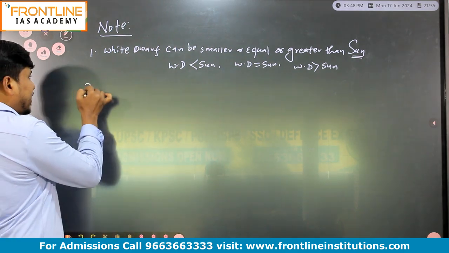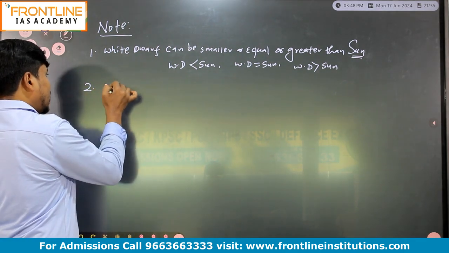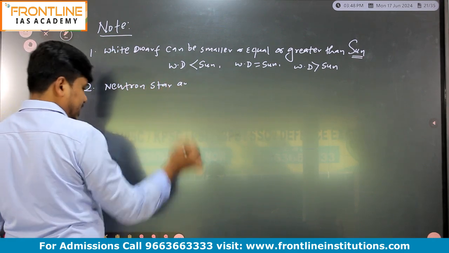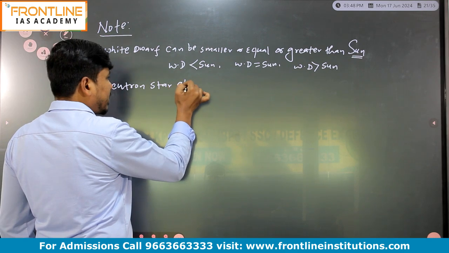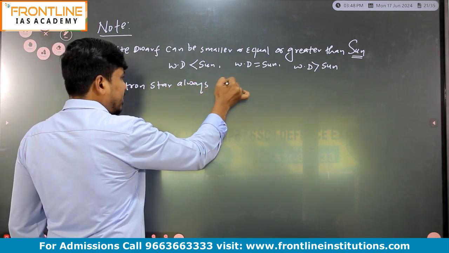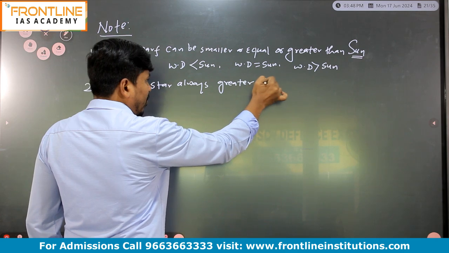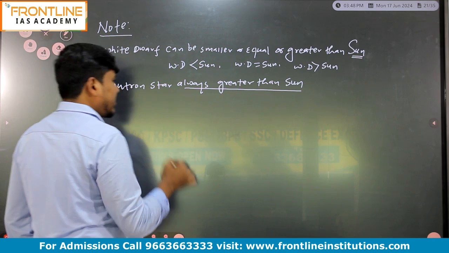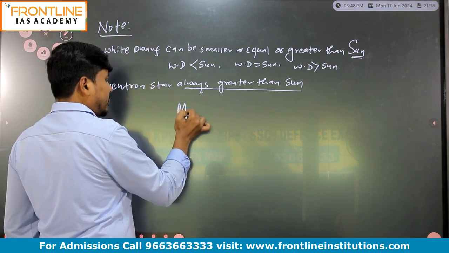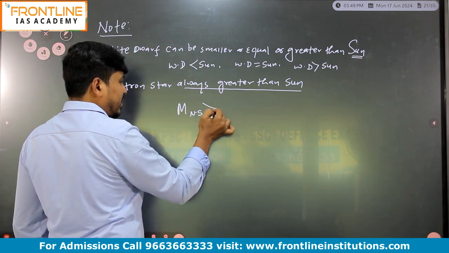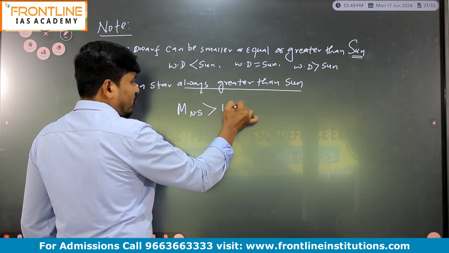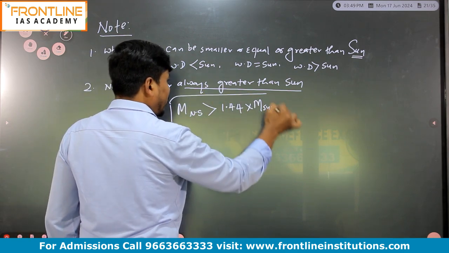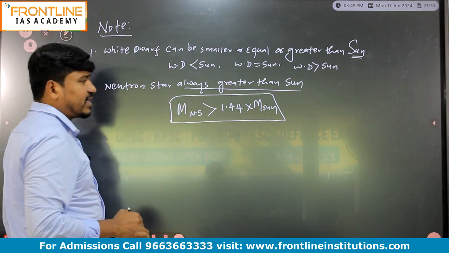So second point, second note. Neutron star is always greater than sun. That is, the mass of neutron star will be greater than 1.44 times the mass of sun. That's why here neutron star will be always greater than sun.